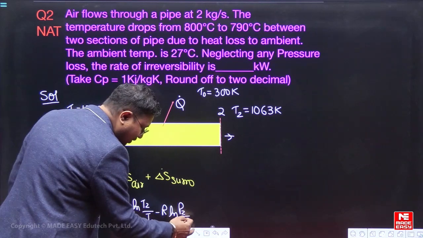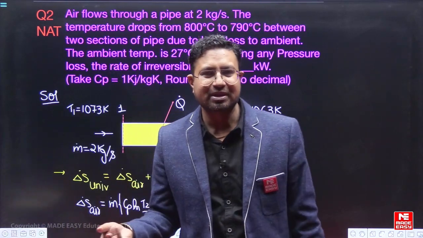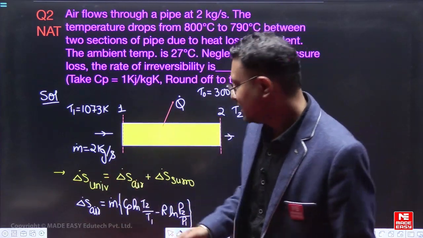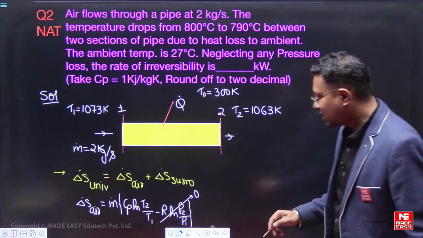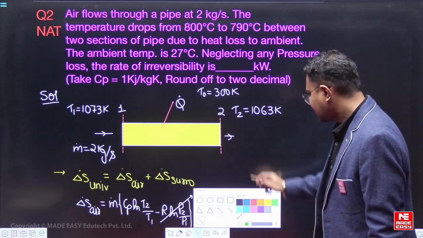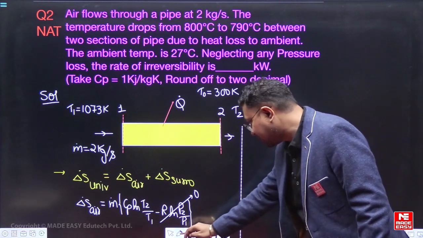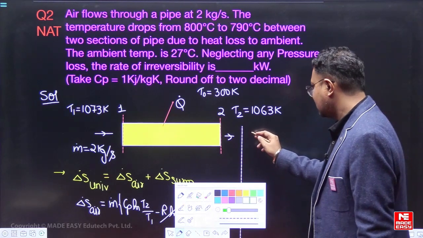Now why am I using this formula? I am using this formula because the pressure will remain the same, so there is no pressure drop. P1 and P2 are the same, so this term will be 0, okay, this will be 0. So we already have the mass flow rate here. Since the mass flow rate is known, we can find out delta S dot air.